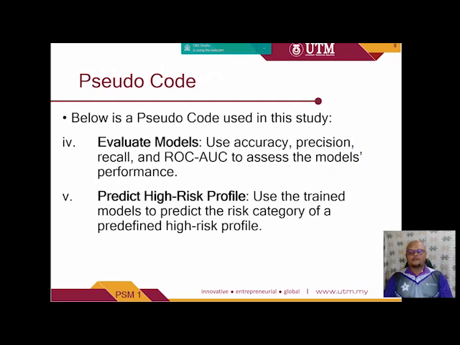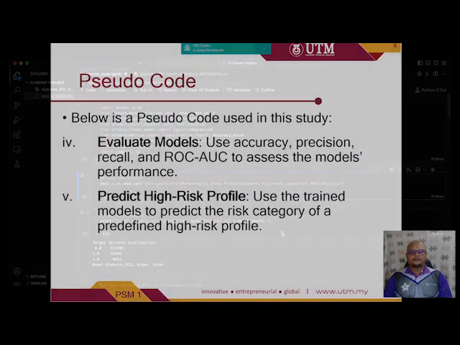Number 4 is evaluate model, which uses the accuracy, precision, recall, and ROC-AUC to assess the model performance. And lastly, the procedure code is predict high risk profile, which uses the trained models to predict the risk category of the predefined high risk profile.